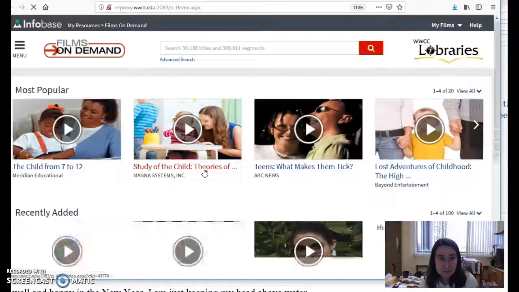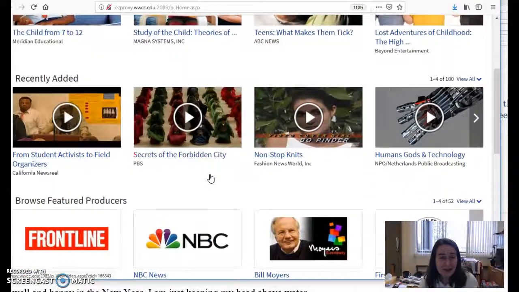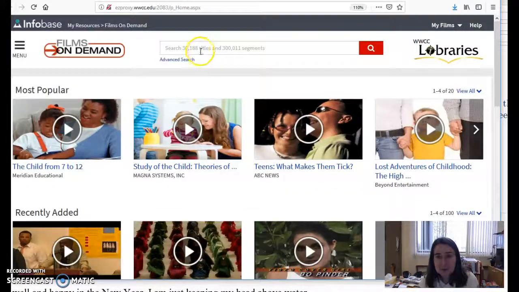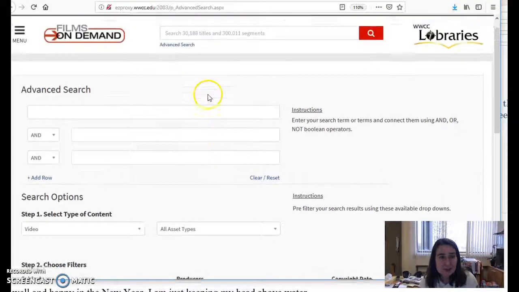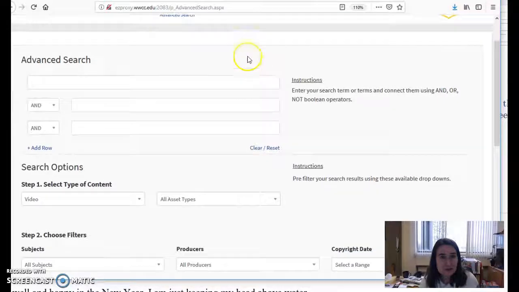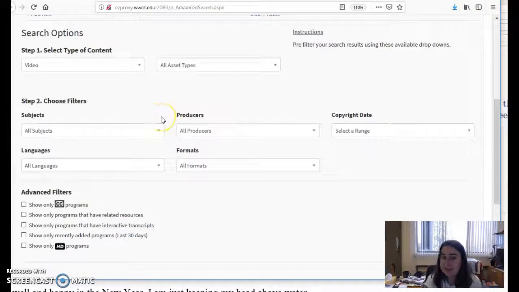Click there. And they have some, again, most popular, it's almost like TED Talks in a way. You can browse through those. Basic search or an advanced search. Advanced search, similar, you can do a keyword search just as the basic search lives up there. Advanced search also lets you do things that you typically find in a database. You can narrow down by subject area.